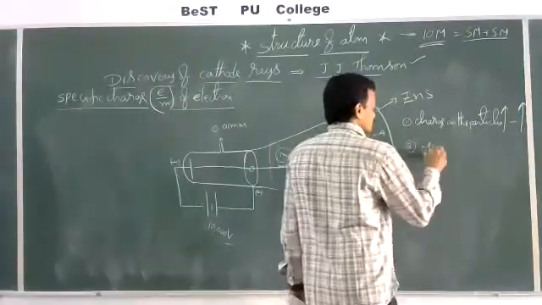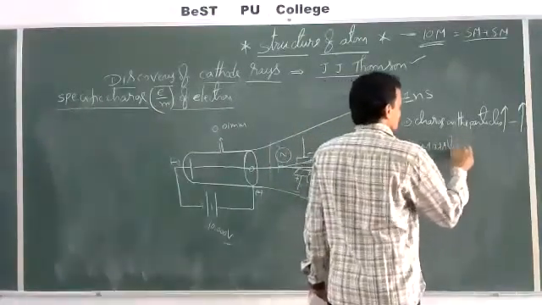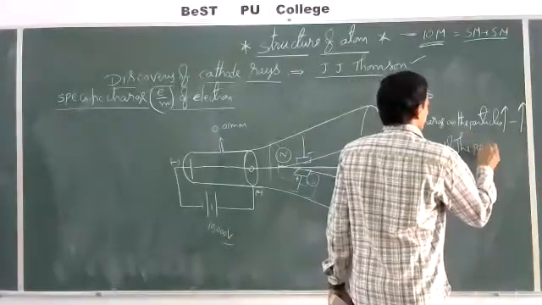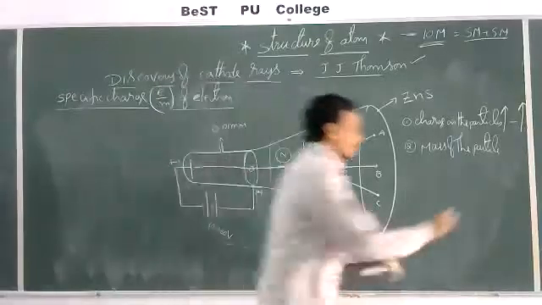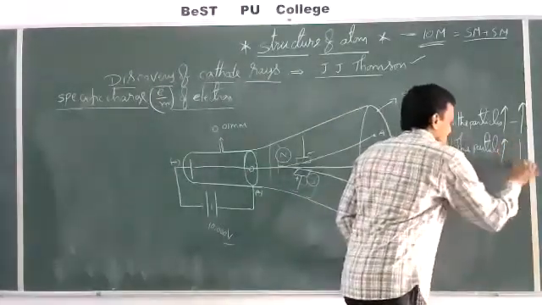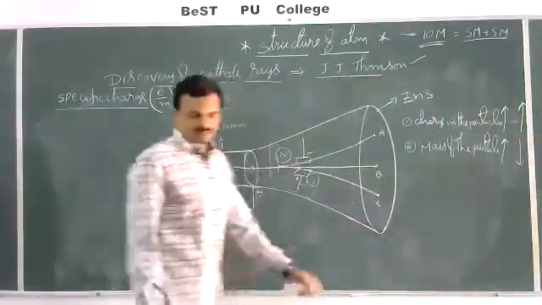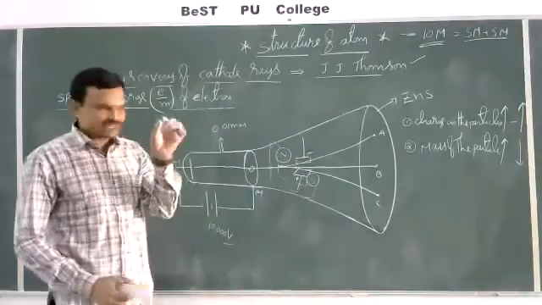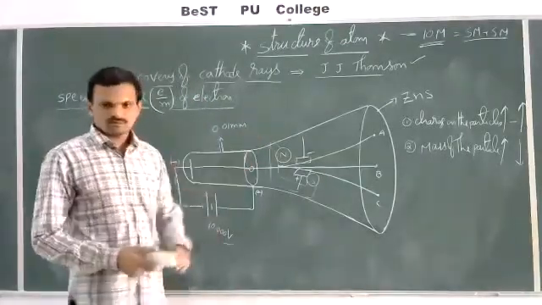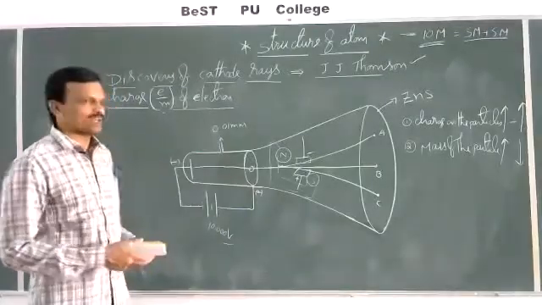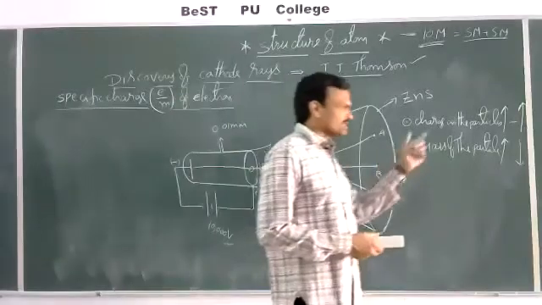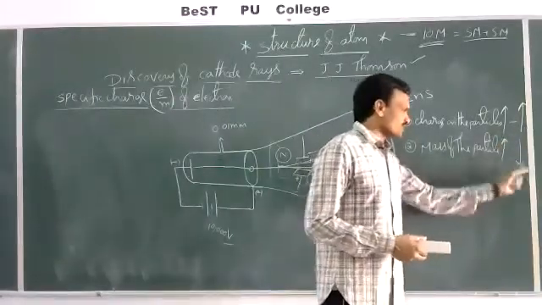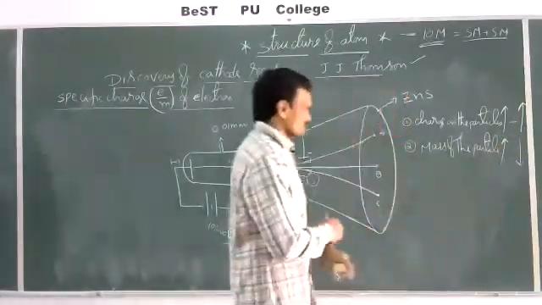Second one, mass of the particle. As the mass of the particle increases, the extent of deflection decreases. Lighter particles can deflect more compared to heavier particles. So as the mass present on the particle increases, the extent of deflection decreases.